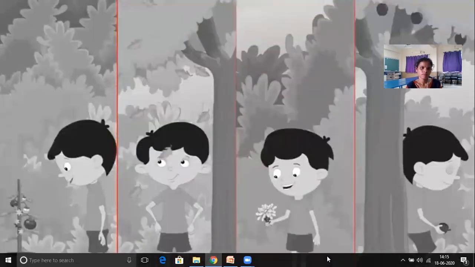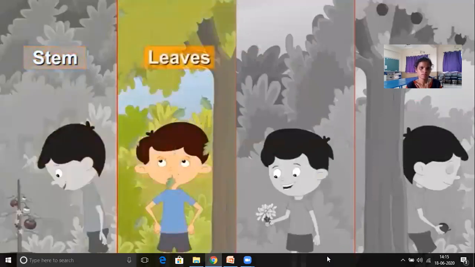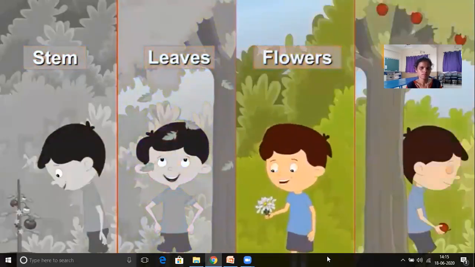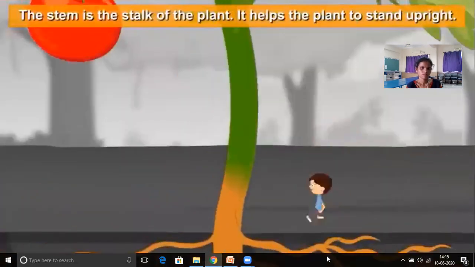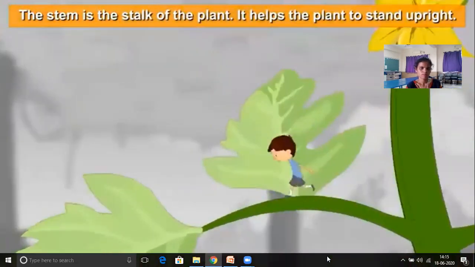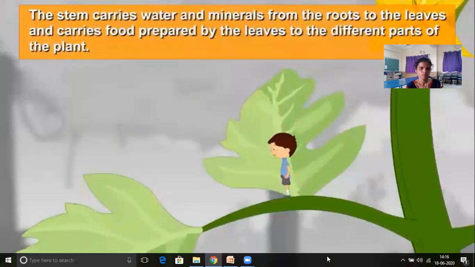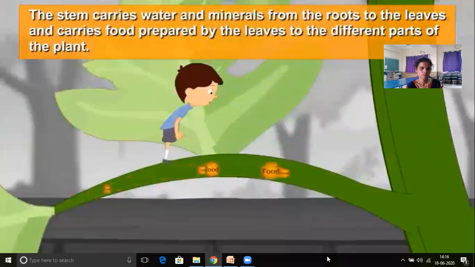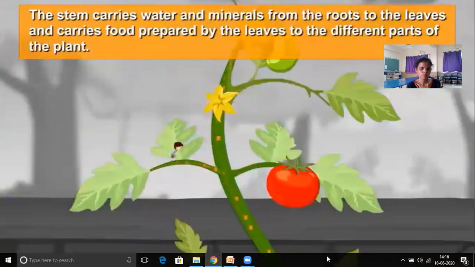The shoot has different parts called the stem, leaves, flowers, and fruits. The stem is the stalk of the plant. It helps the plant to stand upright. It carries water and minerals from the roots to the leaves and carries food prepared by the leaves to the different parts of the plant.